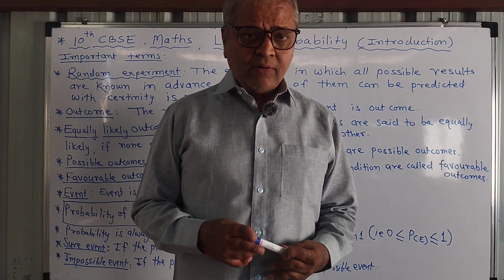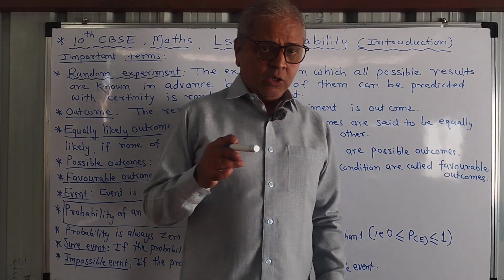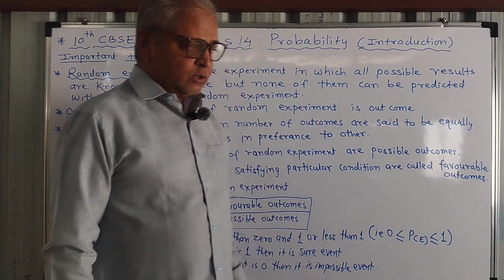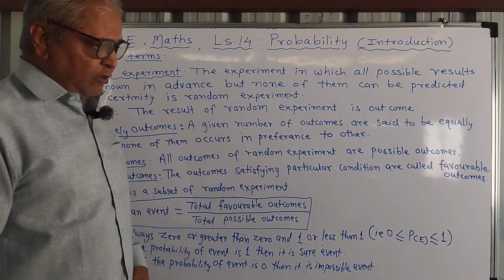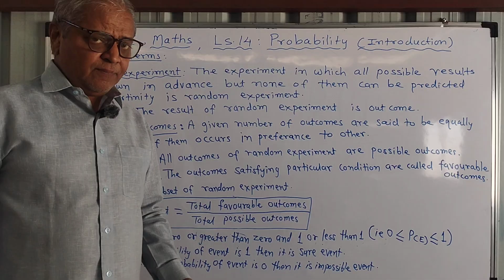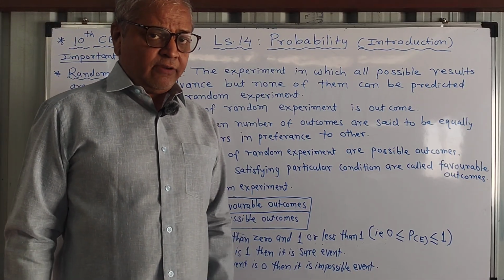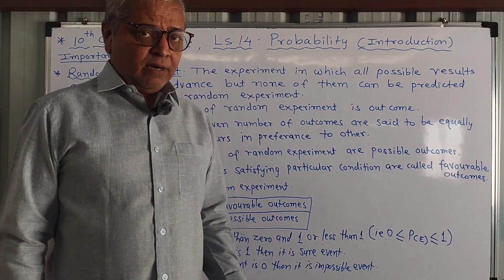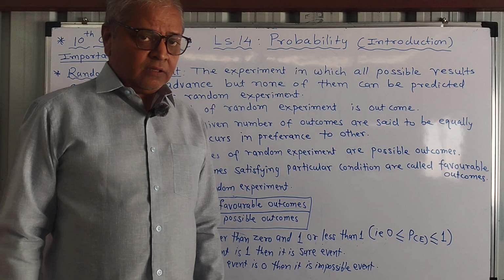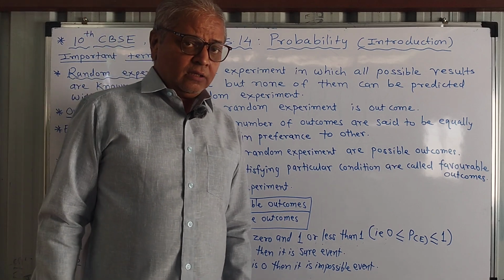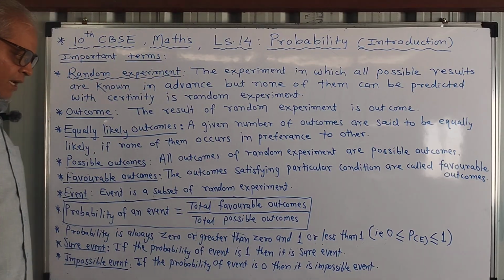So 2, 3, 5 are favorable outcomes, and total favorable outcomes are 3. So favorable outcomes, that is all outcomes satisfying a particular condition. What is condition here? The condition is to get prime number, or the condition is to get even number or odd number or numbers less than 6 or greater than 2 or any condition at a time, that is event, and the outcome satisfying that condition is called favorable outcomes.